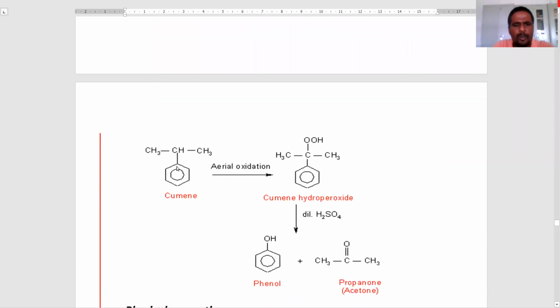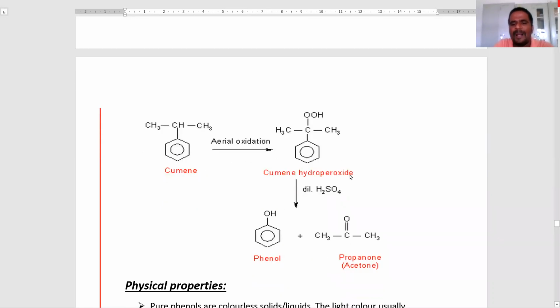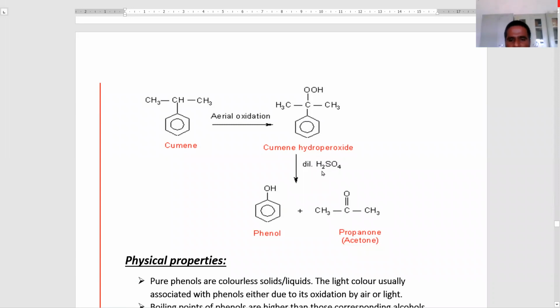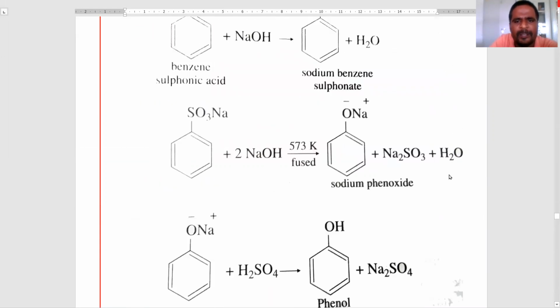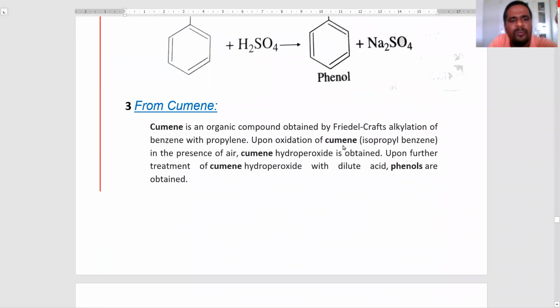Here is cumene. How is cumene obtained? By Friedel-Crafts alkylation of benzene with isopropyl halides. This cumene undergoes oxidation to produce cumene hydroperoxide. This hydroperoxide undergoes hydrolysis with H2SO4 to produce phenol and acetone. These are the phenol preparation methods. One is from the benzene diazonium salts. The second one is from sodium benzene sulfonate. The third one is from cumene.